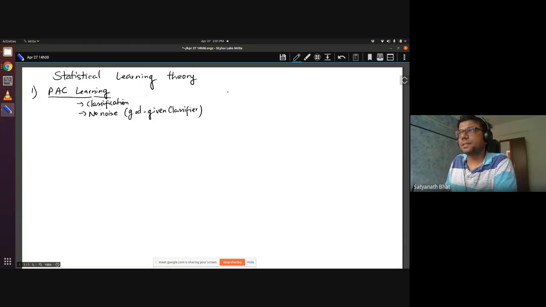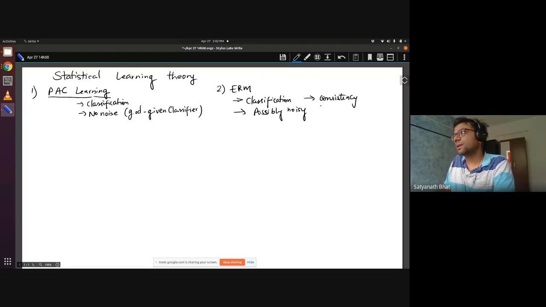The second aspect that we saw was empirical risk minimization. Here, we looked at, again, classification, but not necessarily noiseless, so possibly noisy. Then we looked at what is meant by consistency, and what is meant by uniform convergence.